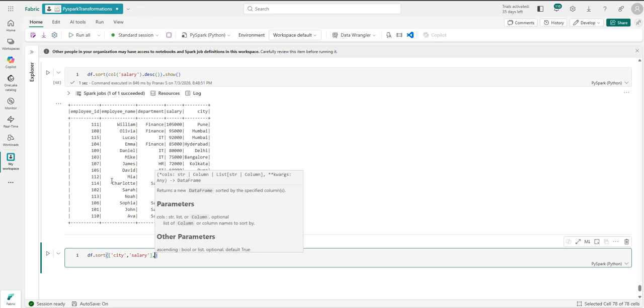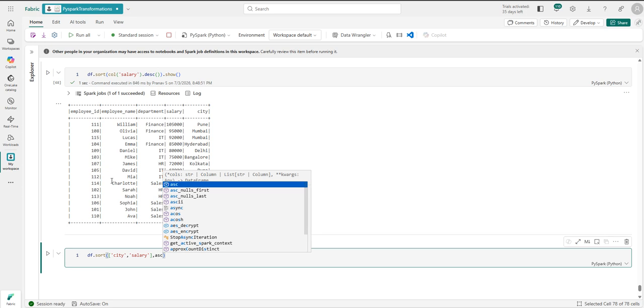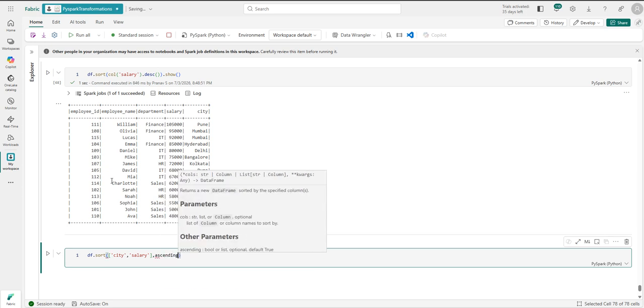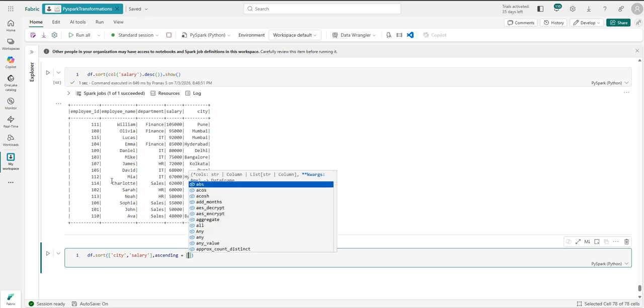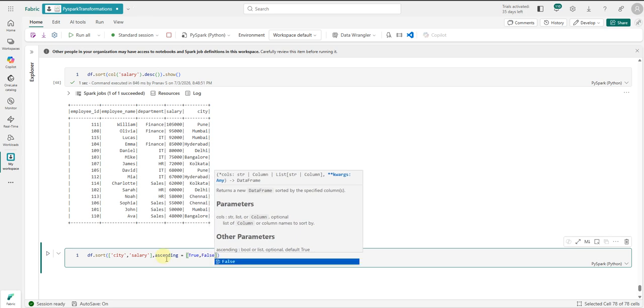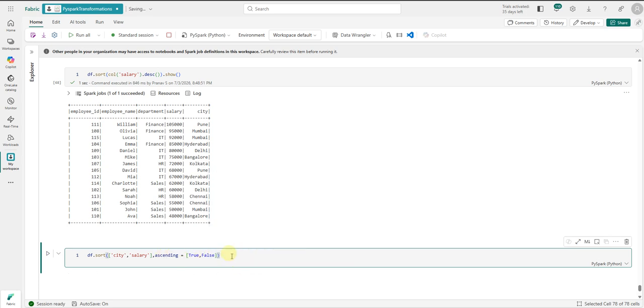After that we'll provide ascending, and here we'll provide a list. In the list, for the city column we say ascending is true, and for salary we want ascending to be false, so we'll give false. Here we can also give 1 and 0, that will also work.